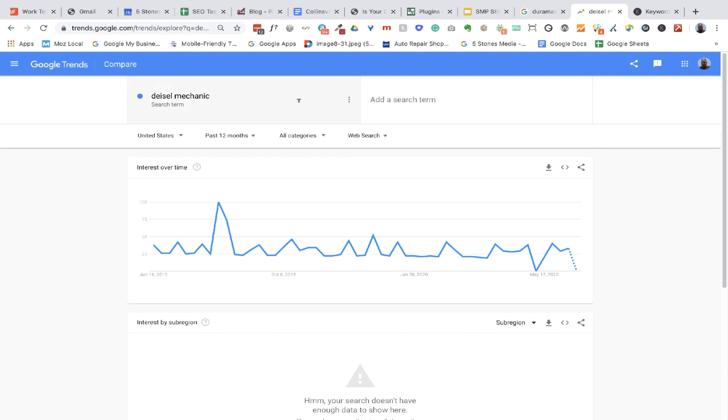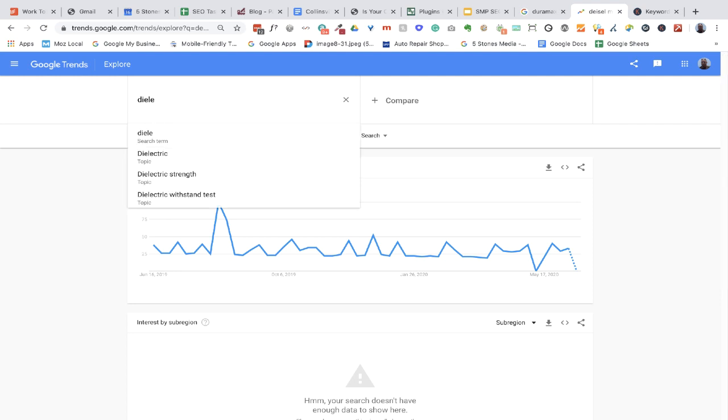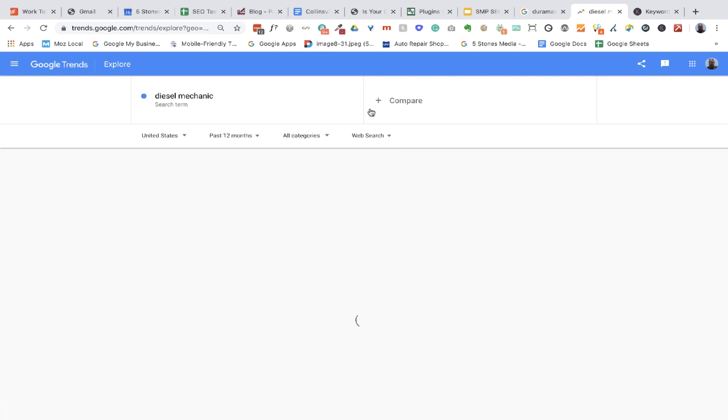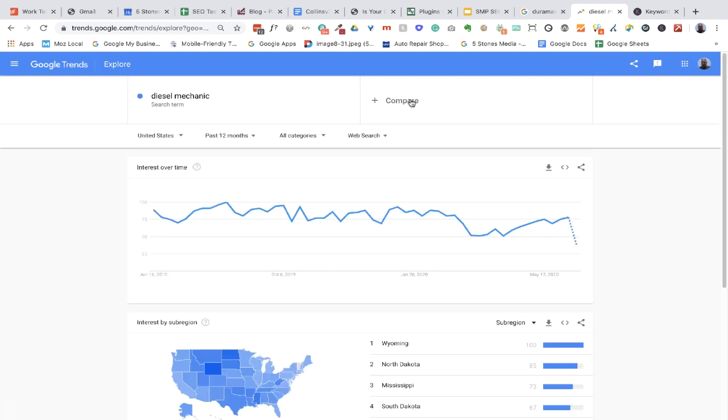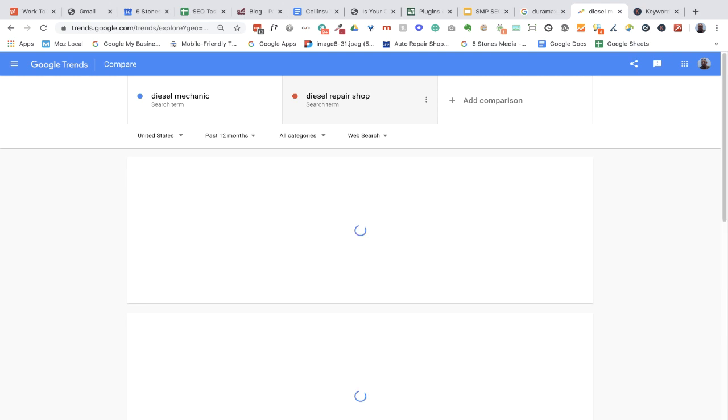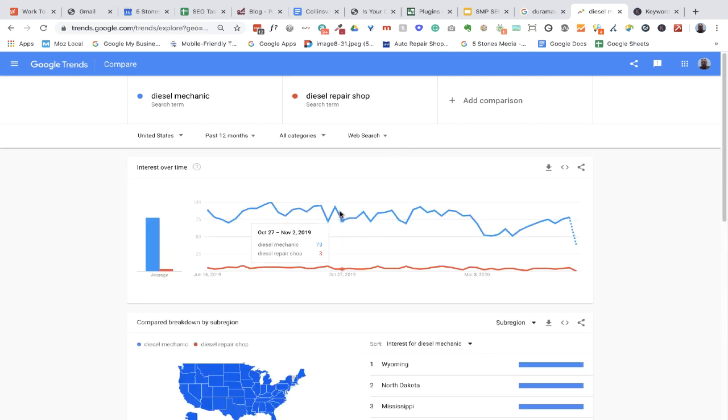Let's see. All right, so diesel mechanic. All right, and then we'll see how it comes up for diesel repair shop. And we can see the difference. We can see that diesel mechanic is searched for far more than diesel repair shop.